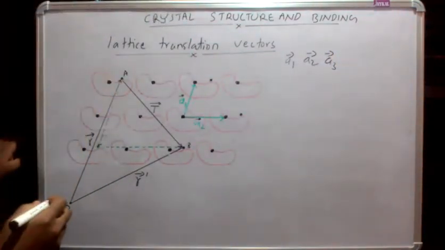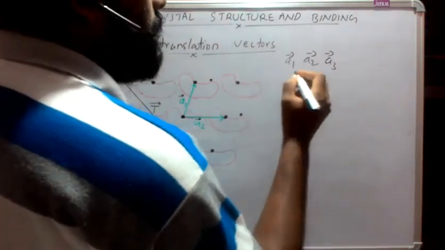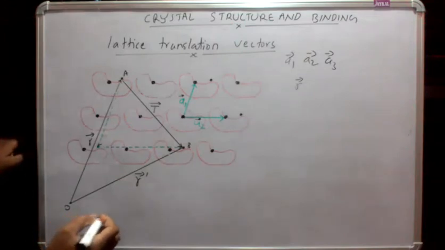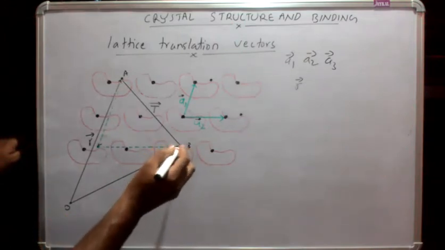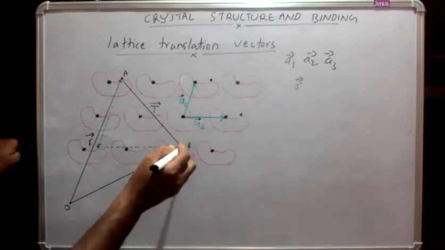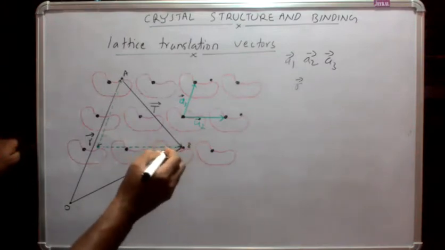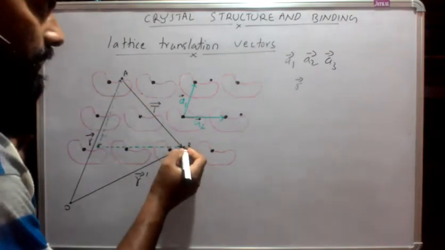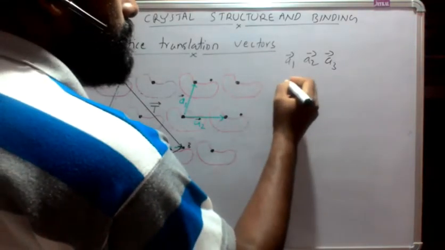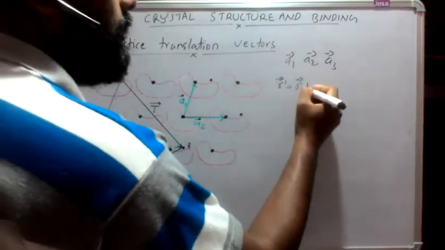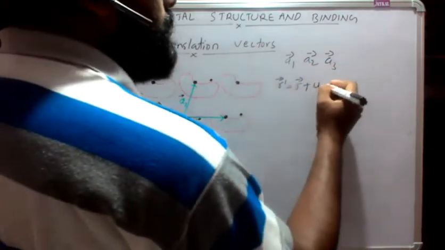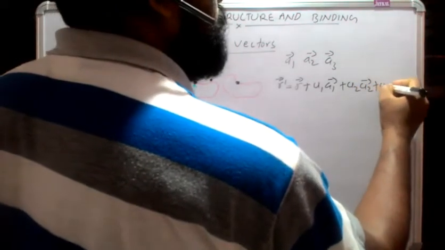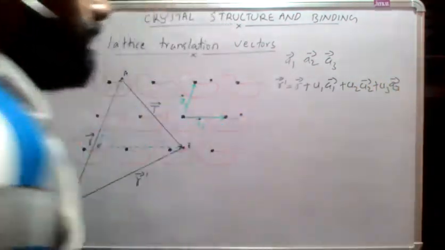Let's select a point A having the position vector r, and we can choose another point B such that the atomic arrangement is the same when viewed from both of these points. We can connect these two points r dash and r by using the fundamental translation vectors u1 a1 plus u2 a2 plus u3 a3 in three dimensions.